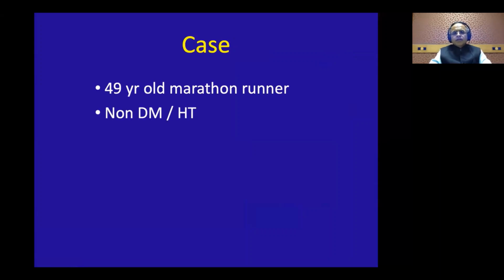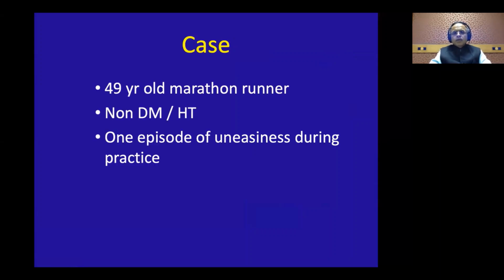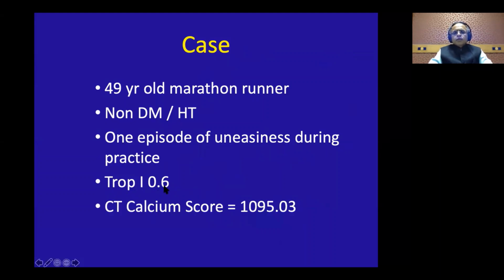Let us look at this case. A 49-year-old marathon runner, non-diabetic, non-hypertensive. He had one episode of uneasiness during practice. Now the thing is this, these are very high profile runners. So we said, well, let us go for a CT coronary, because once and for all we should know everything. His troponin had a slight rise. But remember, in people who are doing extraordinary levels of exercise, if you collect the troponins immediately after that, it can be falsely high. But the problem was that his CT calcium score was 1000.